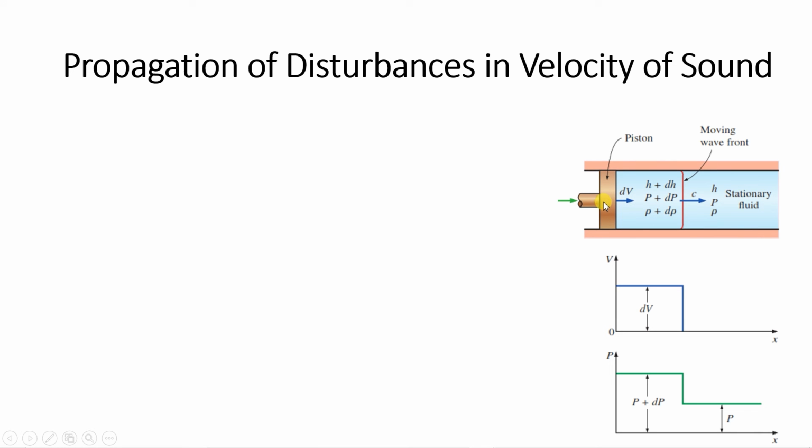Now in this case, we will give a motion to the piston, with a very small velocity dv. Because of that, there will be a pressure or elastic wave generated. Since the fluid is compressible, as soon as the wave is generated over here, at the same instant it cannot be felt at this location. The wave will travel in this direction. Here you can see it is written moving wave front. So the wave front is moving in this direction in the stationary fluid.